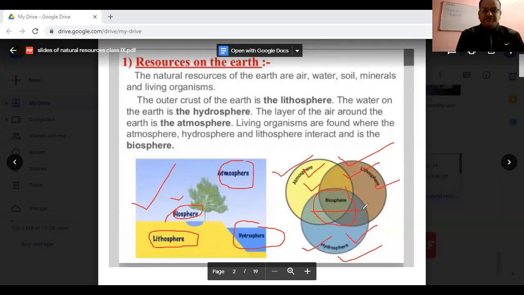And how is the biosphere formed? By the interaction of the atmosphere, which is a layer of air around the Earth, the lithosphere, which is the outer crust of the Earth, and the hydrosphere, which is the water component of the Earth, or the water on Earth. Is it clear to all of you?